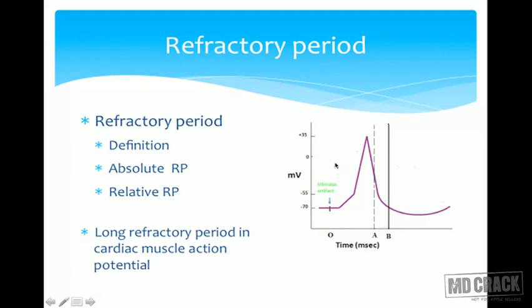The question is, what is the cause of this refractory period? Now if you recall, what causes the depolarization is the opening of the sodium channels.